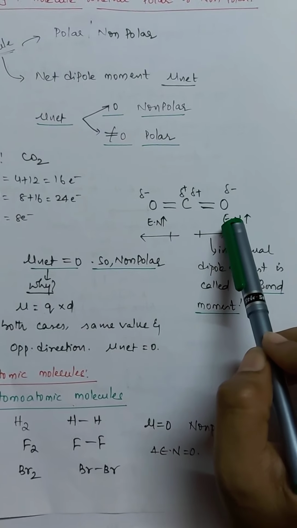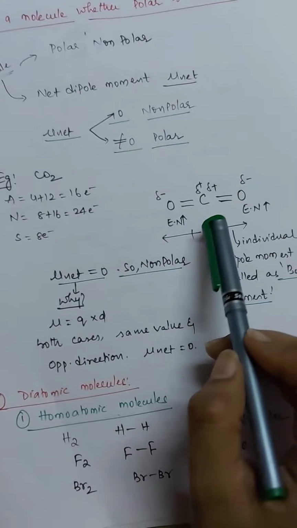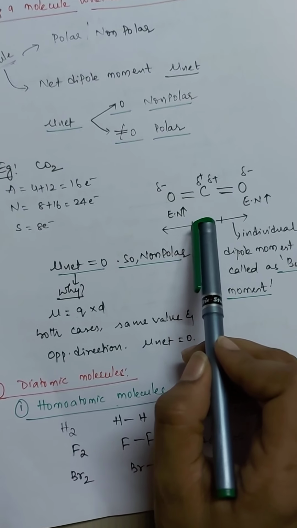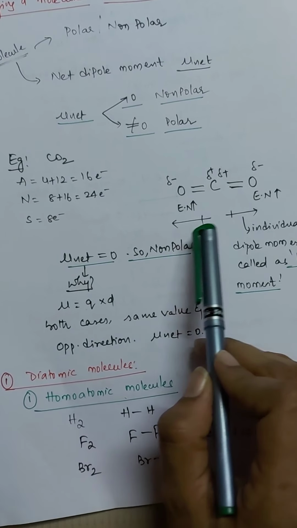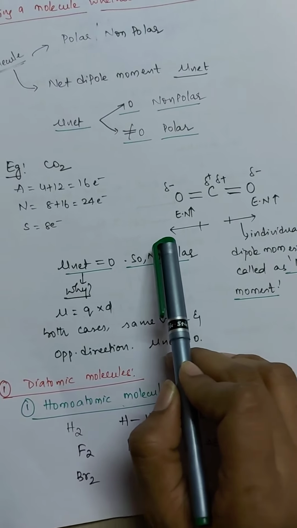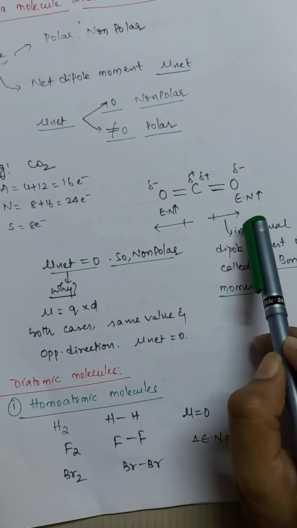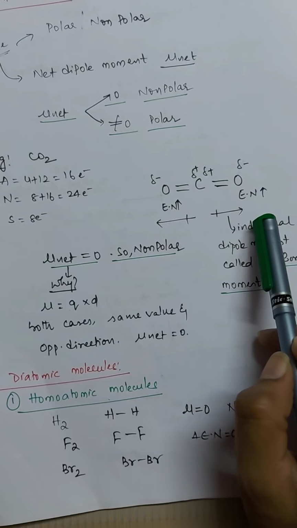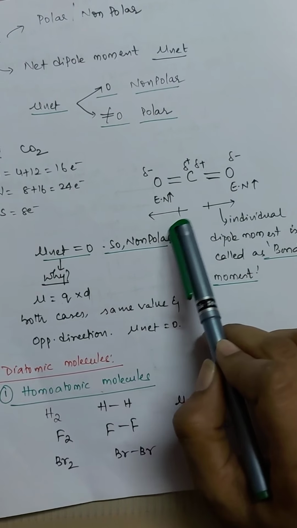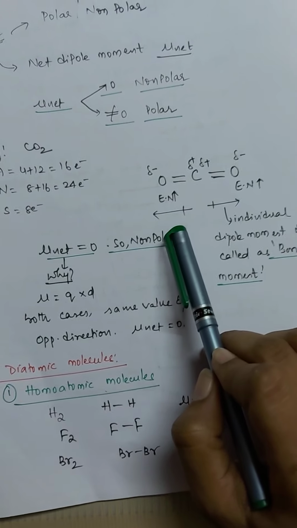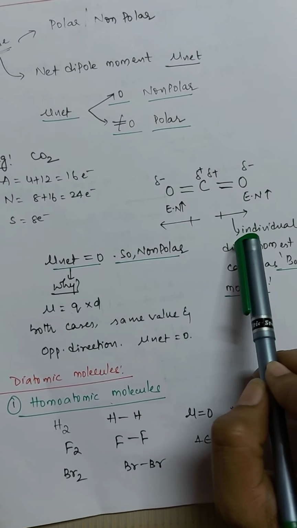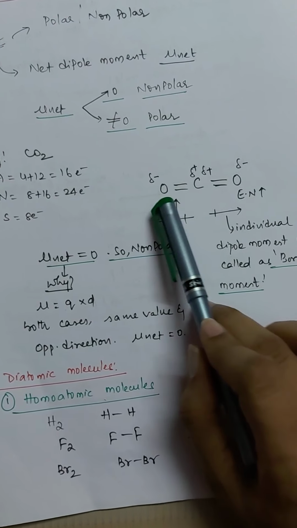Now as I told you, the direction of dipole moment is towards the electronegative atom. You can see here, this is the direction of dipole moment towards the first oxygen atom, and this is the direction of dipole moment towards the electronegative atom, that is the second oxygen. Now how are these two dipole moments? They are exactly equal and opposite in direction, and moreover the atoms are of the same type.